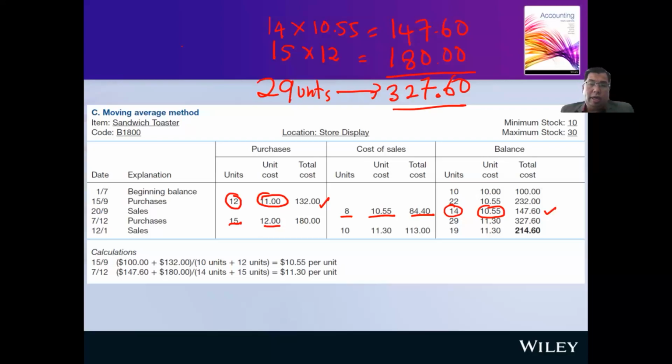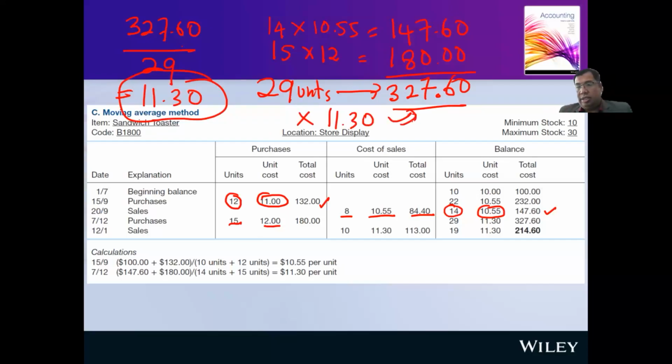So it's 327.60 divided by 29 units, that gives you 11.30. This is the new cost per unit. 29 multiplied by 11.30, you will get 327.60. So that is your new cost.